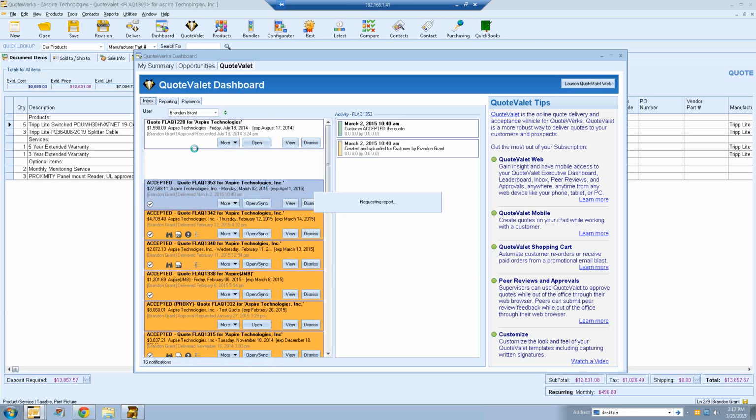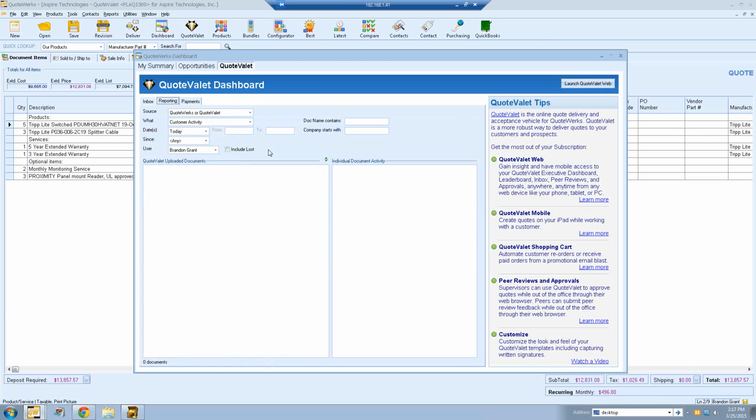The reporting tab is going to provide you with reporting information on QuoteValet. So this is going to let you run reports on your QuoteValet documents based on the different options or activities here. You can see the customer activity, any activity, internal activity. If the customer hasn't viewed a document yet, that would be an important one. So if you wanted to run one every month or every week and say, okay, show me all my quotes where my customer hasn't viewed yet, you'd be able to do that by setting this activity here.